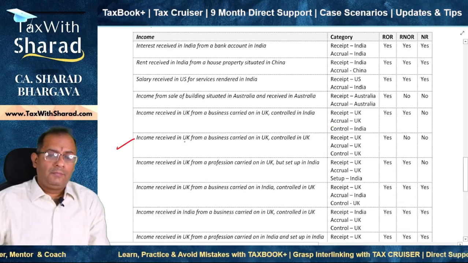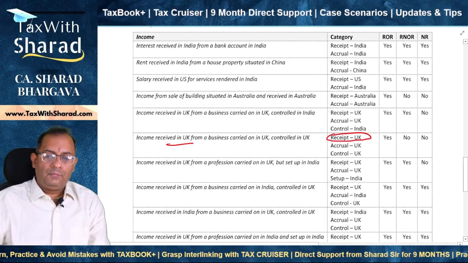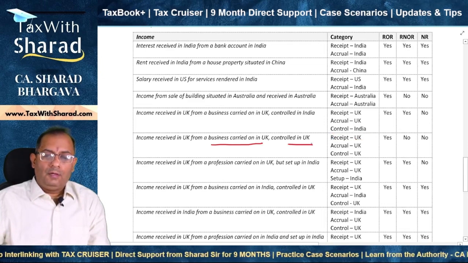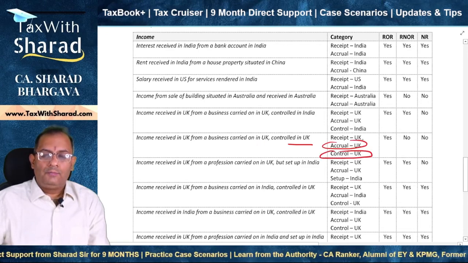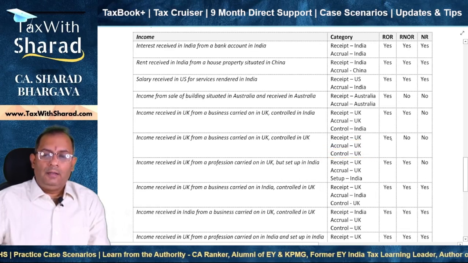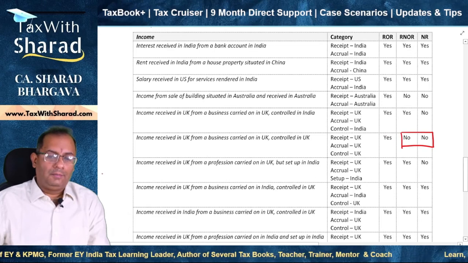Second example, income is received in UK. So receipt is in UK and it is from a business carried on in UK, controlled in UK. So accrual is also in UK and control is also in UK. So there is no nexus whatsoever with India. So everything is outside India. But ROR, global income, is taxable. And since it's a pure foreign income, it's not taxable in the hands of RNOR or NR.